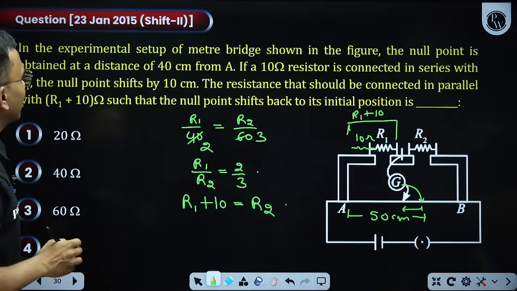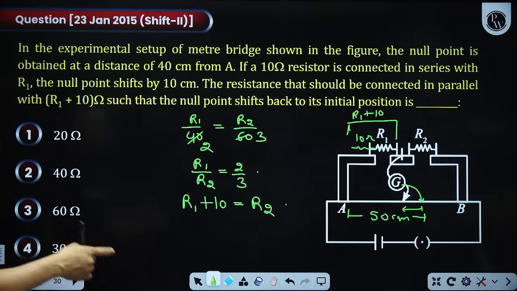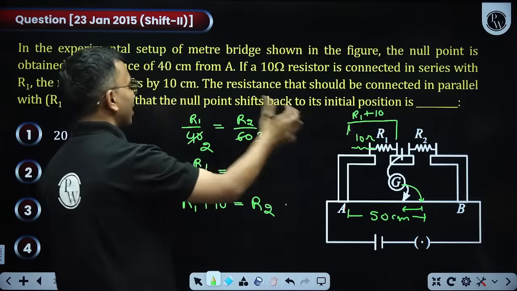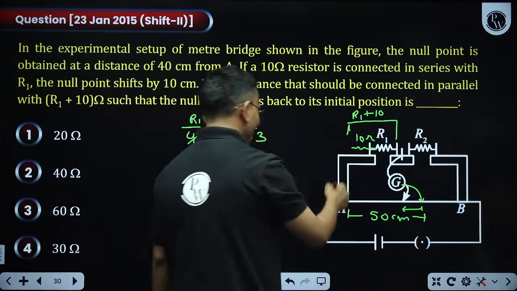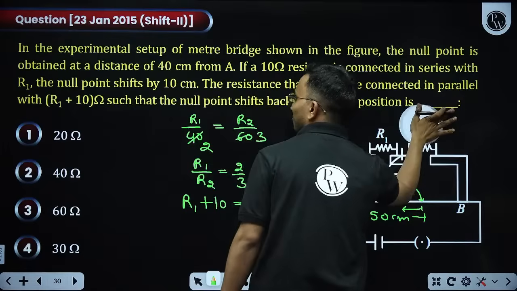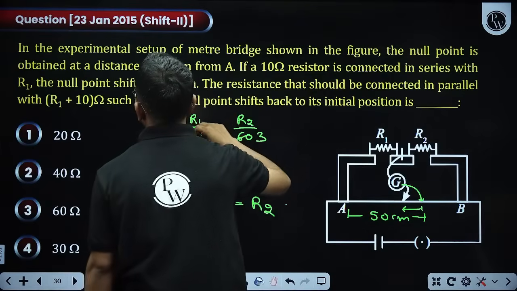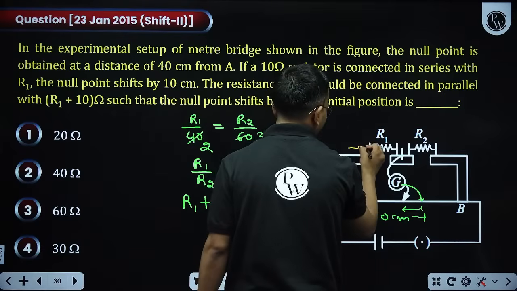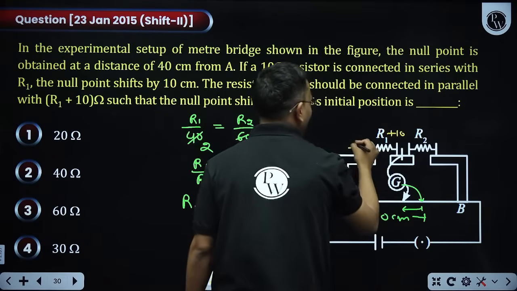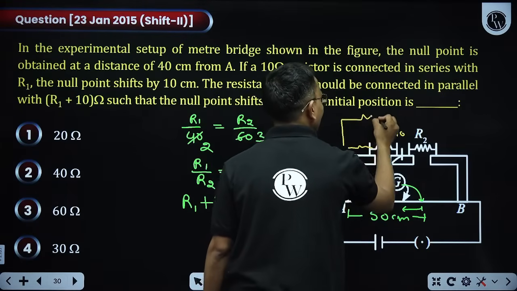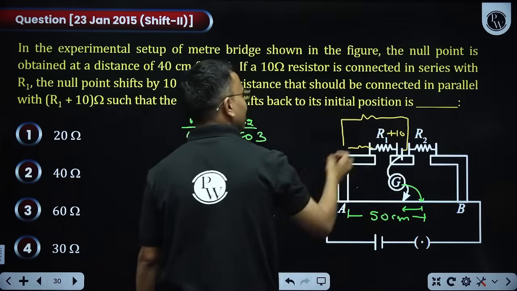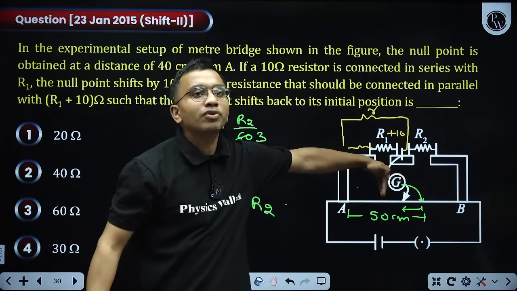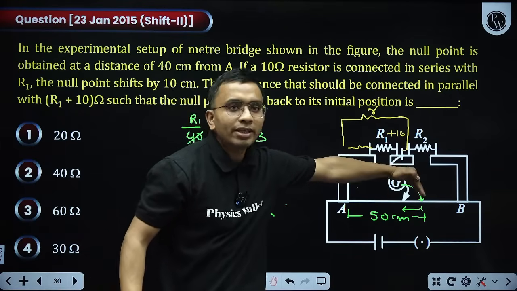The resistance that should be connected in parallel with R1 such that the null point shifts back to the initial point. Now in parallel with R1 plus 10. Now this is my R1 plus 10. Now I am connecting another resistor R in parallel such that the point will shift back.